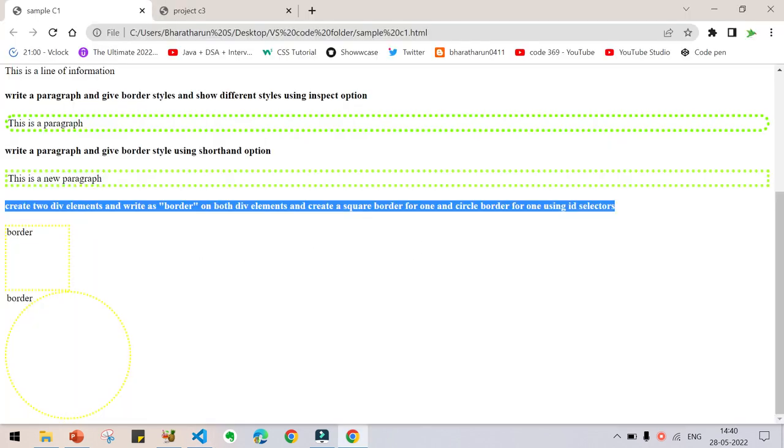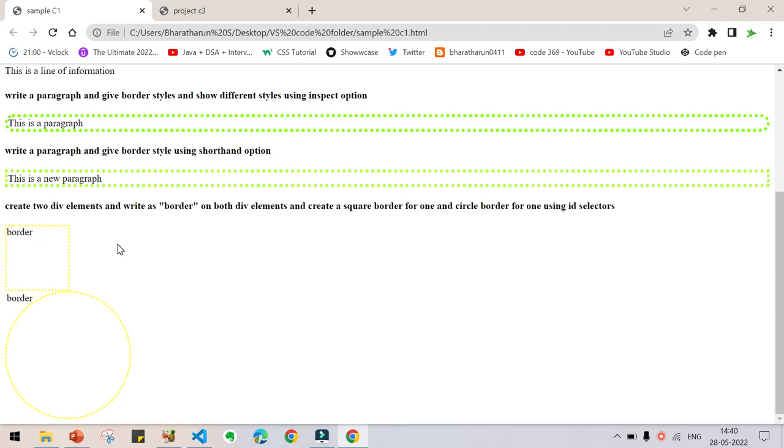First of all, we have to see the project. I'm not showing you the output, just going to the code. That's not correct. Here you can see border, but this is outside of circle. That's not a matter. But you can see border here, and a square is surrounding the border. It has dotted lines, and this dotted square box surrounds the border text. And here you can have circle with dots, and it should have covered the border, but that's not a problem.